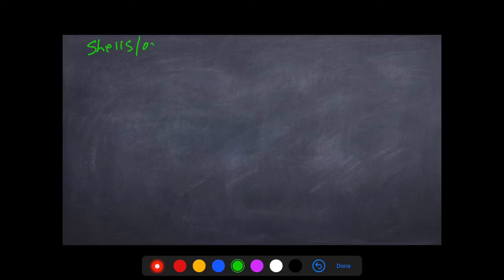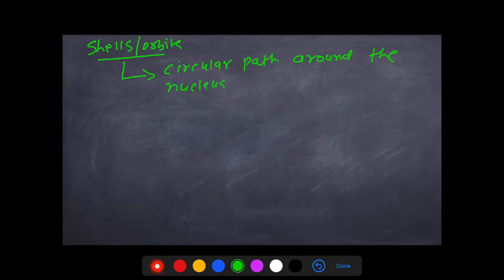Fine. Let's talk a bit about the shells also. Shells or orbits are the circular paths around the nucleus. On these, electrons revolve around the nucleus, right? Fine.